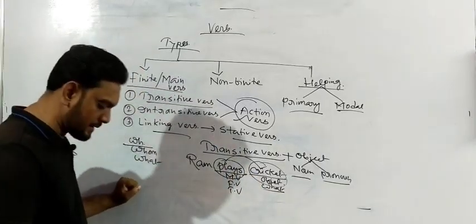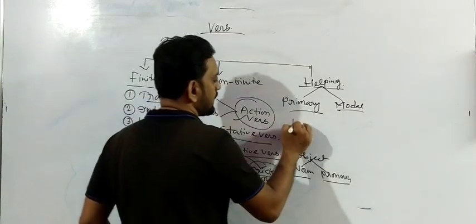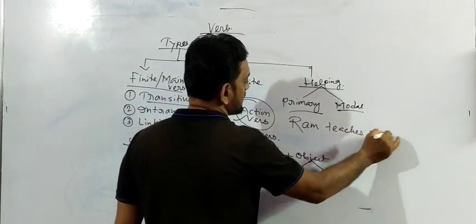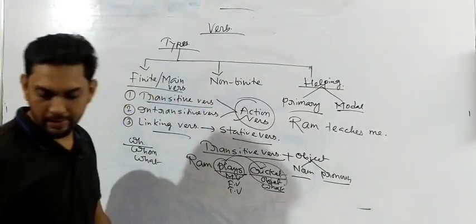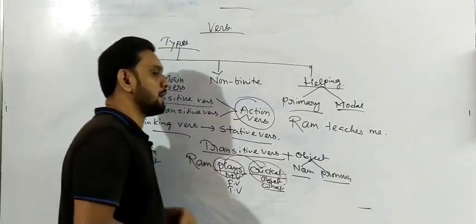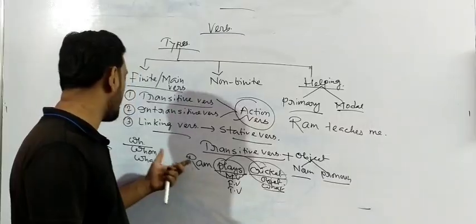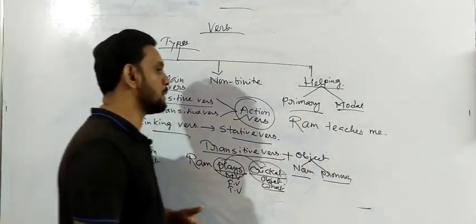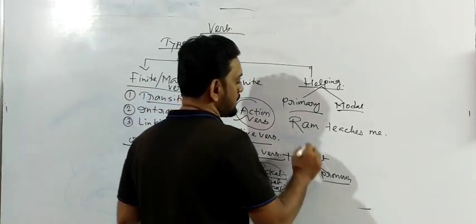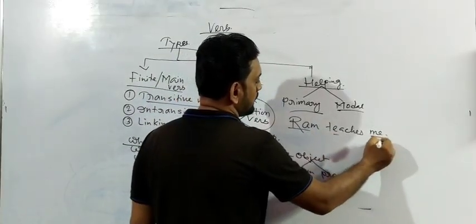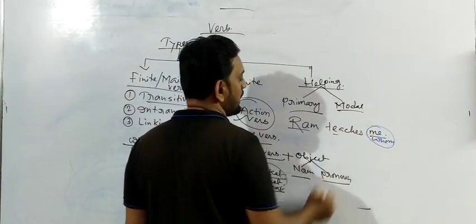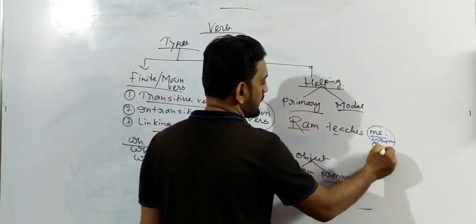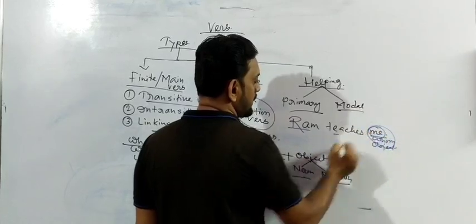And if I want to write another sentence, suppose: Ram teaches me. I have written a sentence over here. Now let me tell you how you can find out the object. Here I use the WH question word whom. Now you have to ask the question using whom: Ram teaches whom? You get the answer, me. Ram teaches me. So me would be the object of this sentence.